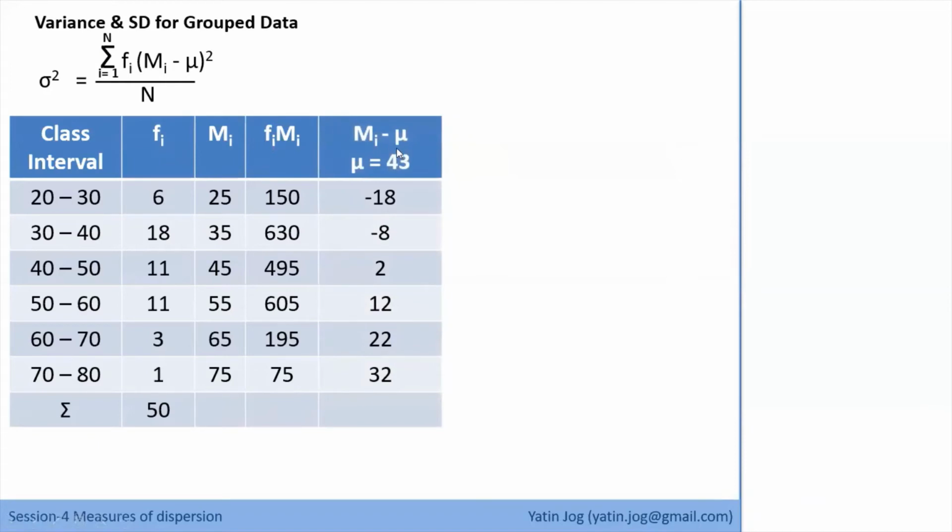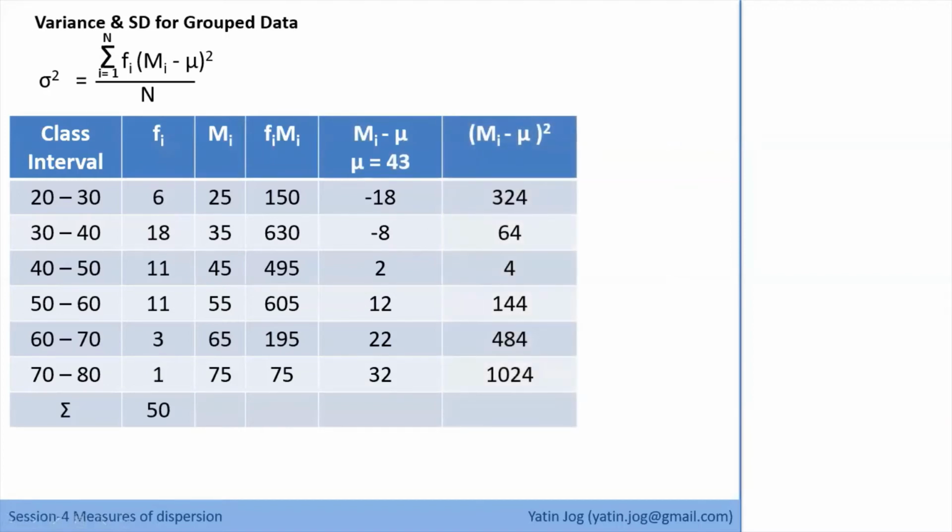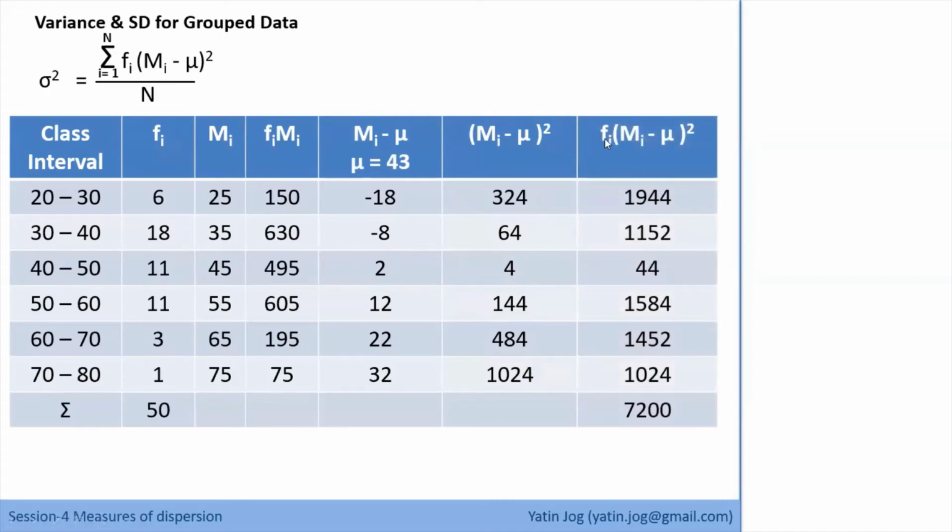So for this problem, mu is 43. The next thing is Mi minus mu: 25 minus 43, 35 minus 43, and so on. So this is my Mi minus mu column. The next thing is I have to square the deviations. So these are the squared deviations. And then I have to multiply these squared deviations with Fi.